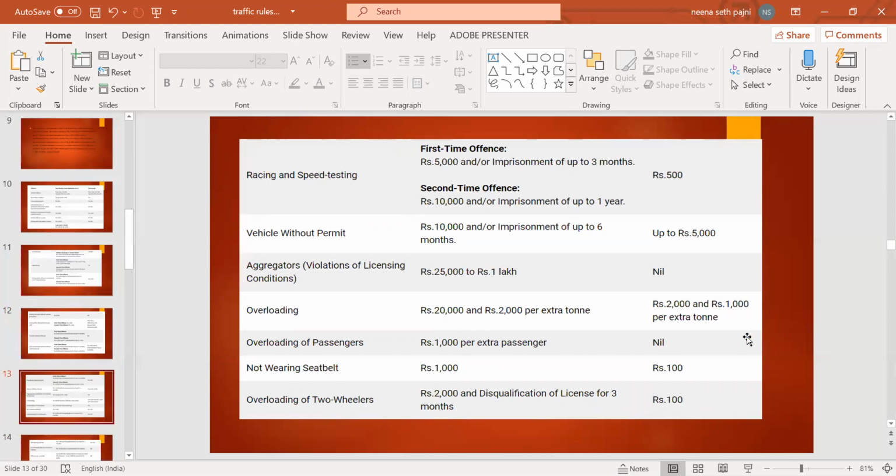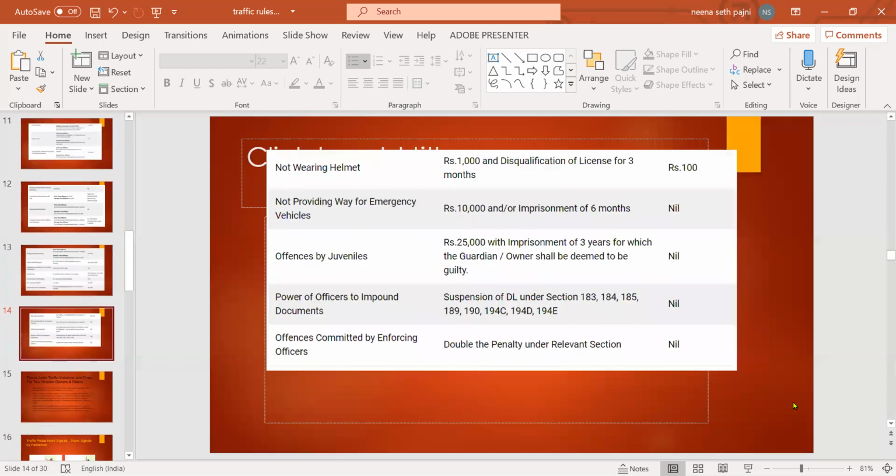For overloading of passengers, there was no fine. Now it is 1,000 per extra passenger. Not wearing a seat belt: there was a 100 fine. Now it is 1,000. Overloading of two-wheeler: there was a fine of 100. Now it is rupees 2,000 with disqualification of license for 3 months.